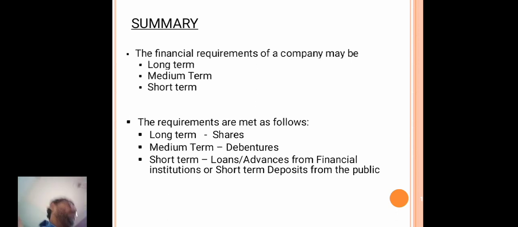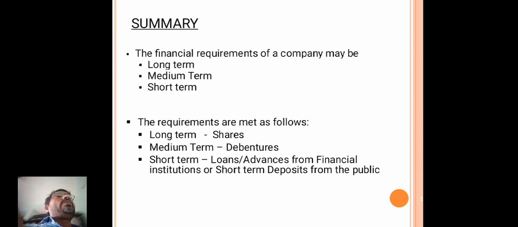Okay, so in today's class I have explained the capital structure of a joint stock company, right? Generally the companies require fixed capital and working capital.